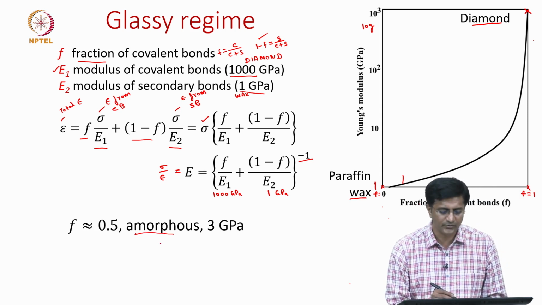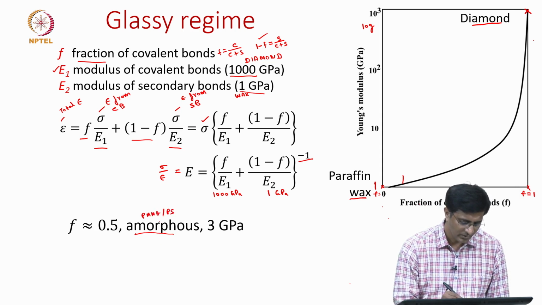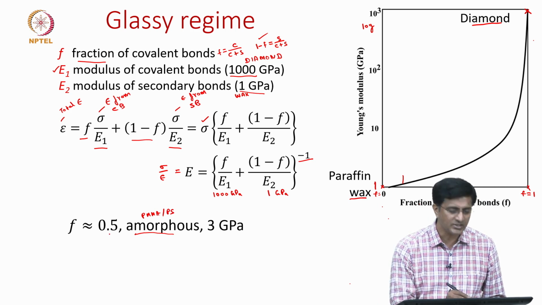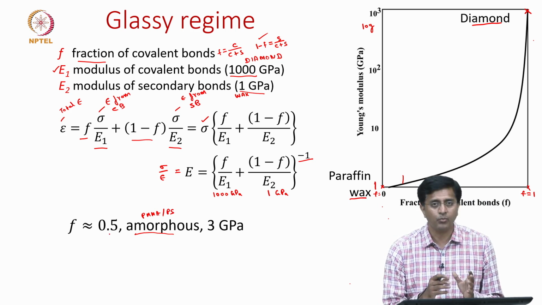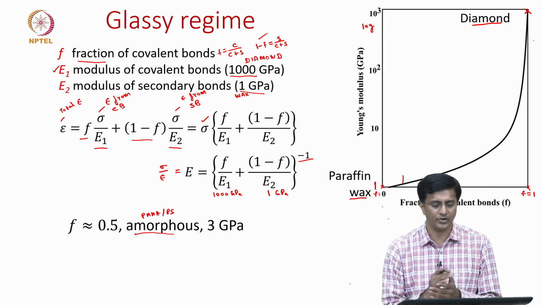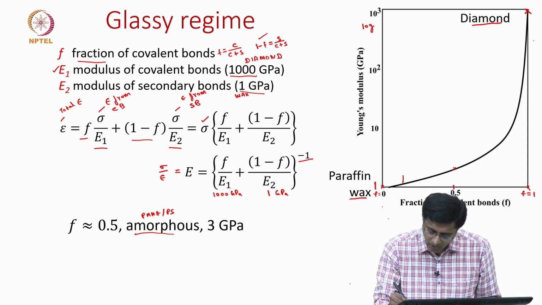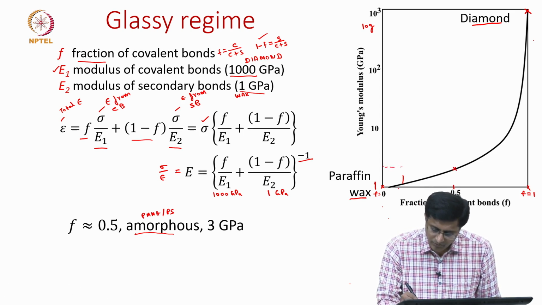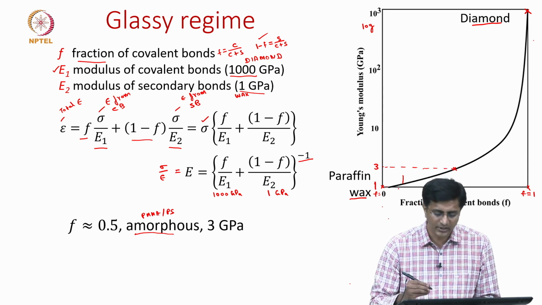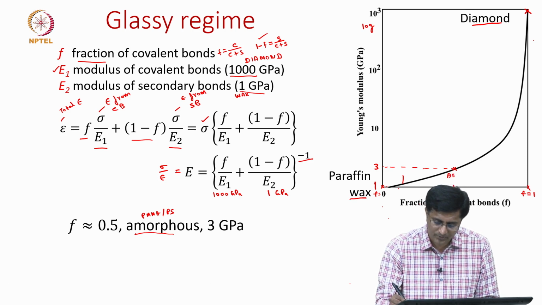The examples of amorphous polymers are PMMA and polystyrene. For these, the fraction is somewhere around 0.5, which means they have an equal number of covalent and secondary bonds. So, when we have this 0.5, our modulus should be somewhere here, which works out to be 3 gigapascals.